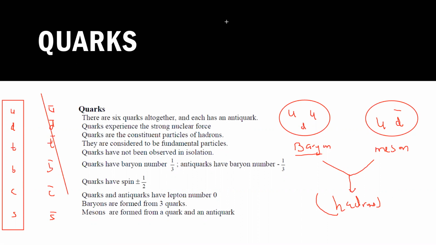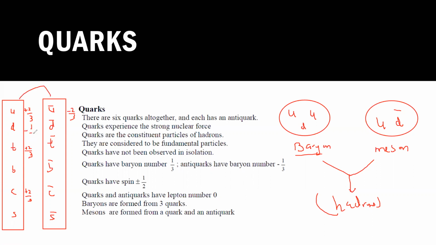And there's a charge: plus 2/3, plus 2/3, plus 2/3. This will be minus 2/3. Why minus? Because it's an anti-particle. And if it is minus 1/3, this will be plus 1/3.